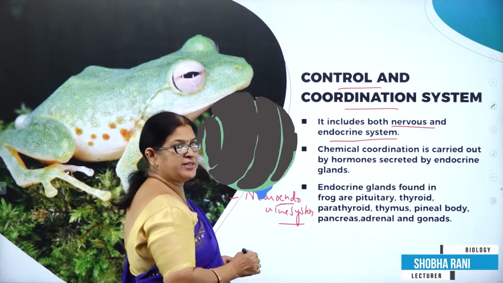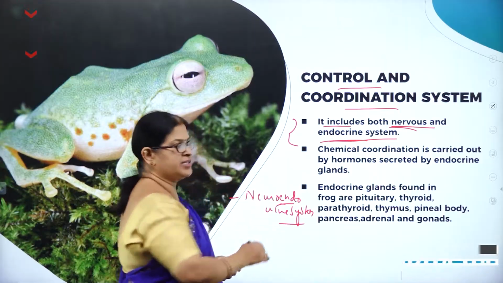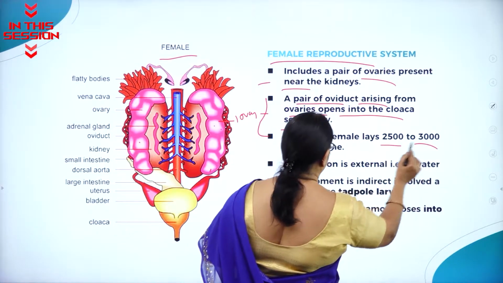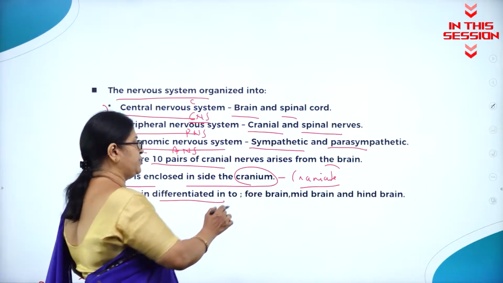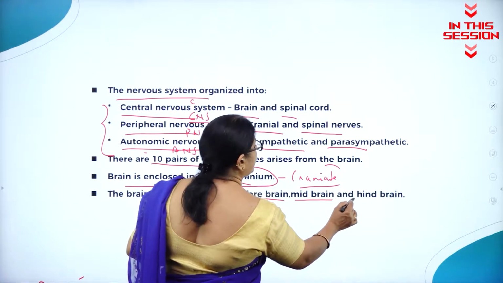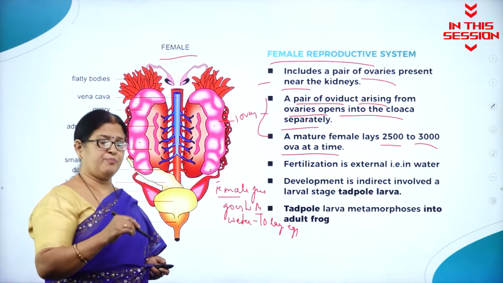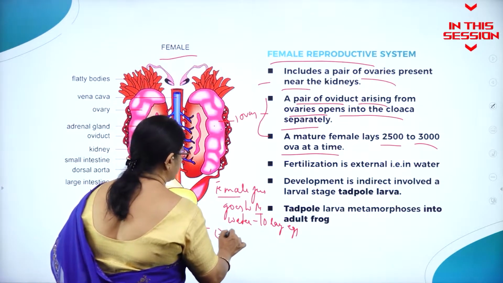What is neuroendocrine system? It includes both nervous and endocrine system. A mature female lays around 2,500 to 3,000 ova at a time. Frog brain is differentiated into forebrain, midbrain and hindbrain. And what is the medium for the process of fertilization? So it is called as external fertilization.